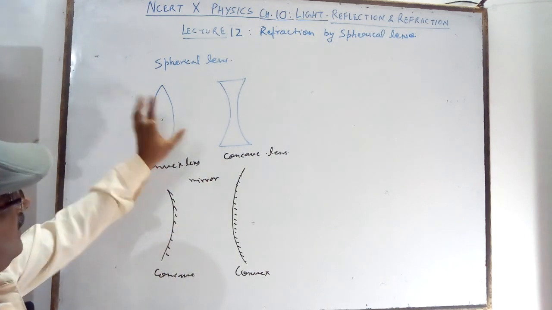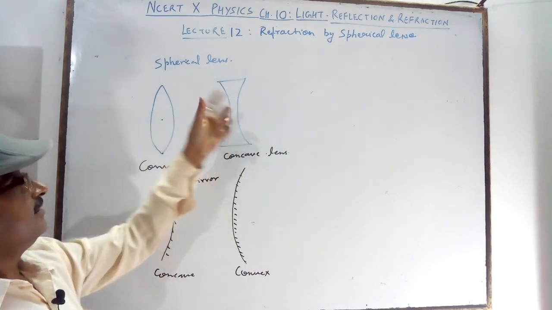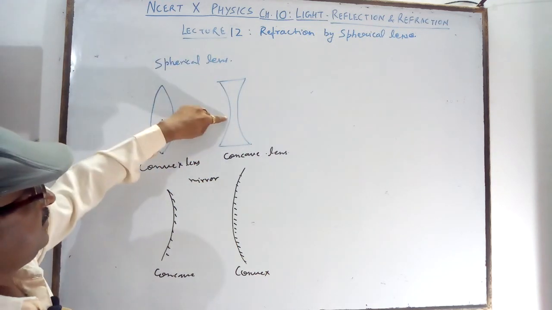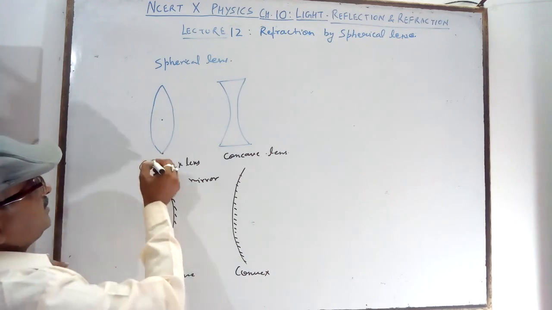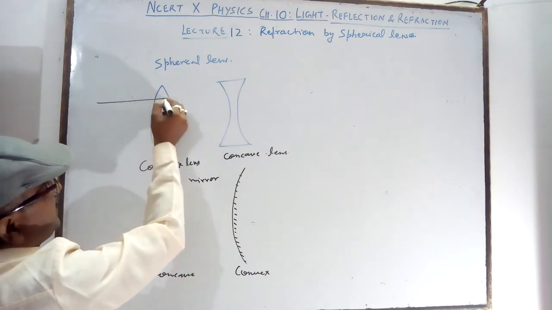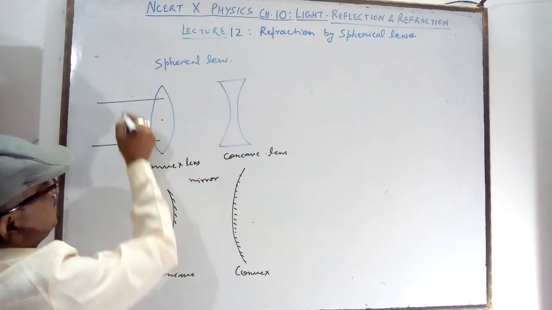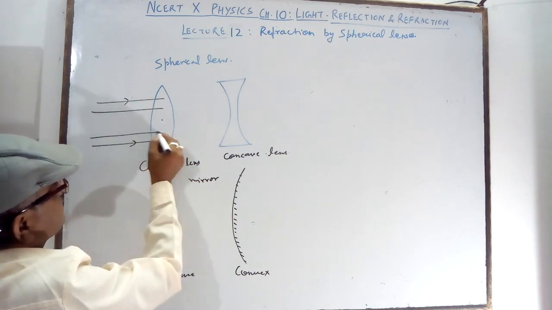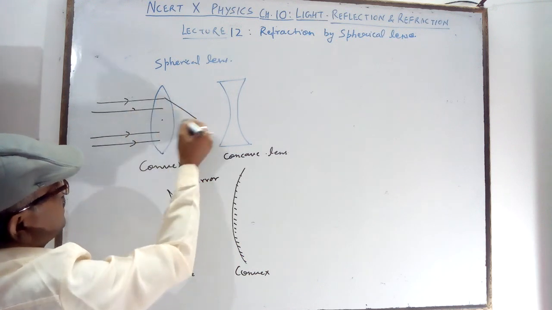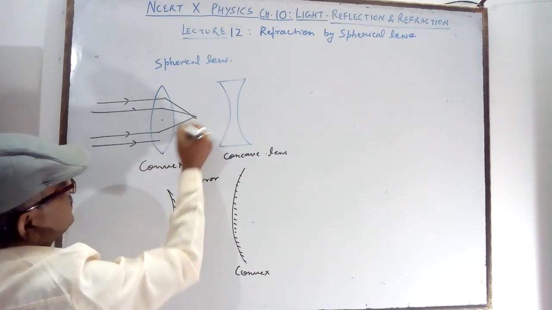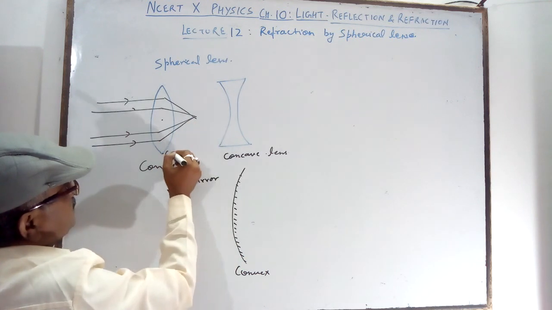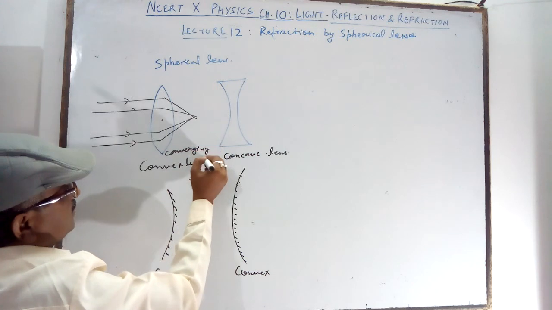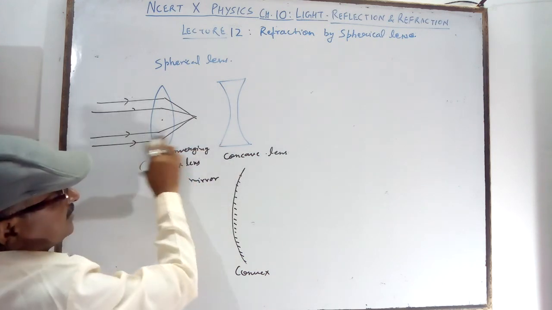It is thick in the middle and thin at the corners. So it is your converging lens. All the parallel beam of light will converge at a place. All will meet at one place, which is called the converging lens, the collecting lens.